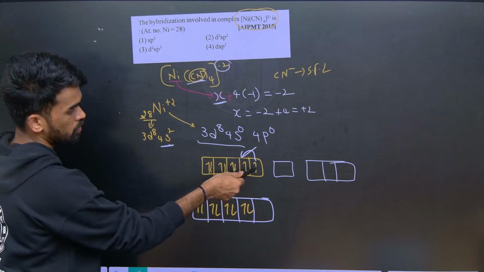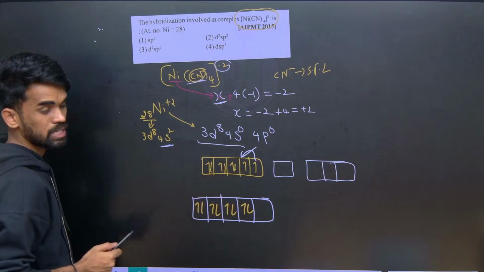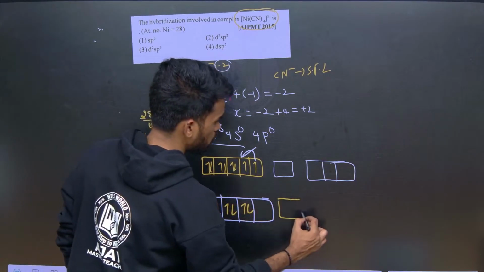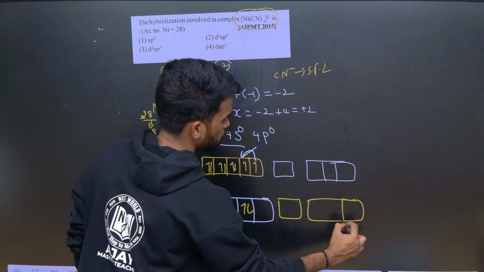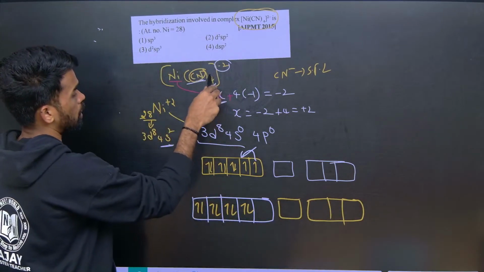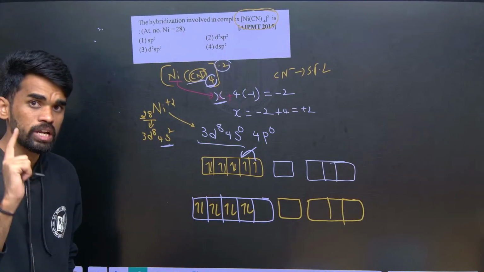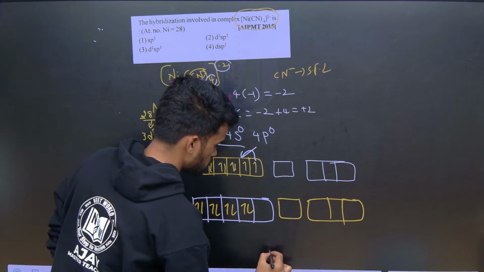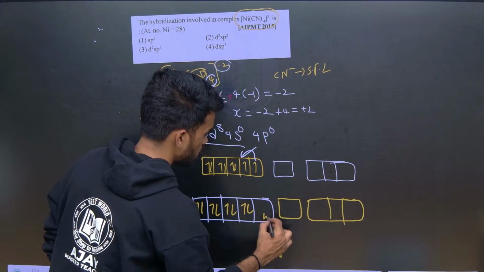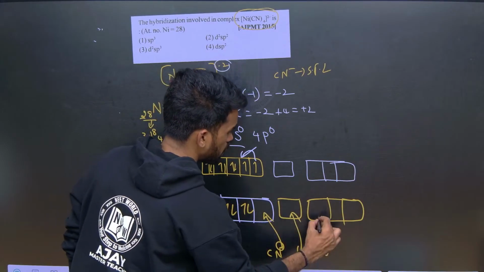Now after pairing these 2 electrons, we got an empty orbital here, and remaining we have 1s 3p. Now how many ligands are there? 4. So each ligand will donate a pair of electrons. So CN minus, here 1 and here 1, here 1, here 1.